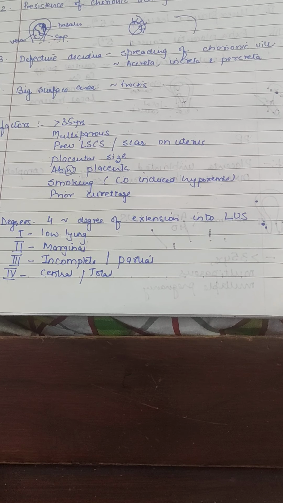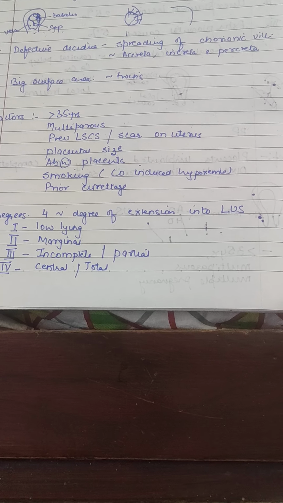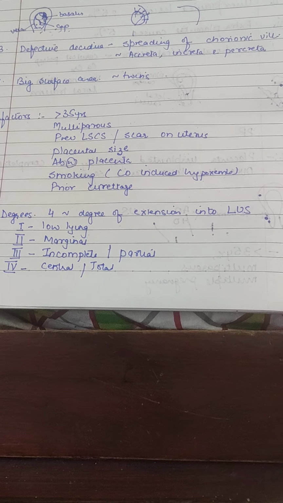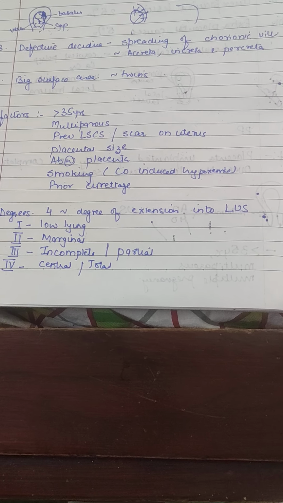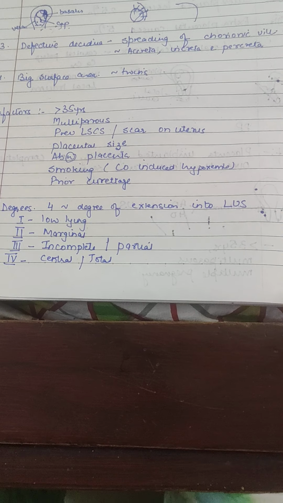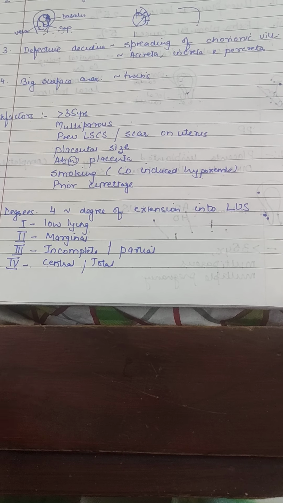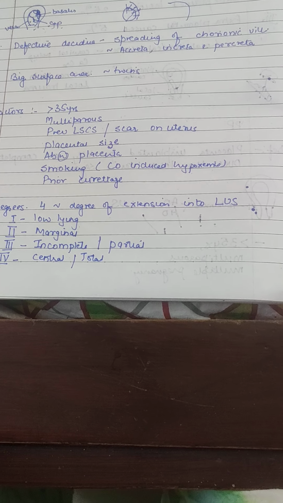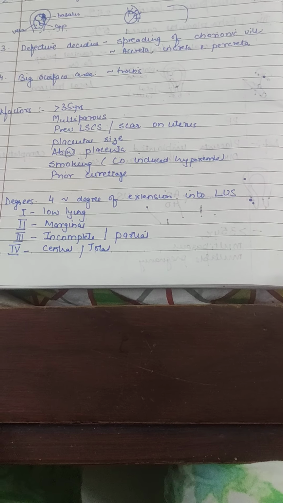The third type is incomplete or partial, in which the placenta is on the internal os but almost covering half of it, or when the cervical os opens, we find that it has not covered the os completely. And the fourth type is covering entirely. Even if the cervix dilates, we don't find the baby, it's only placental tissue. So it is covering the internal os completely.